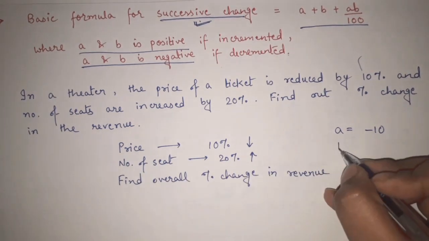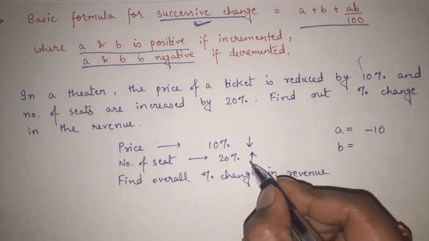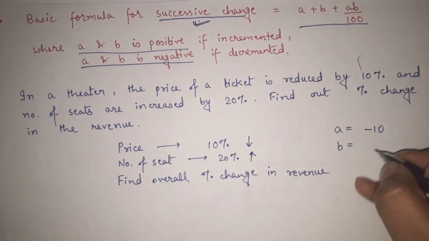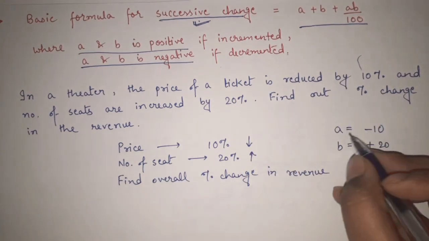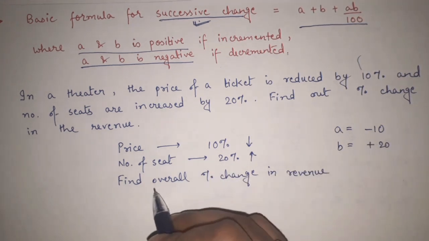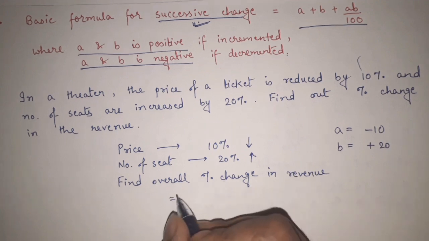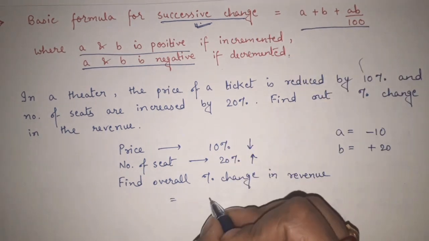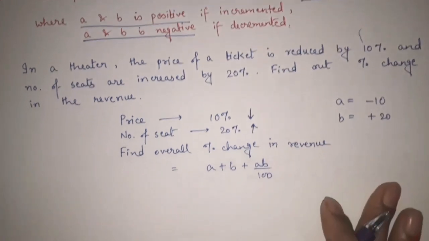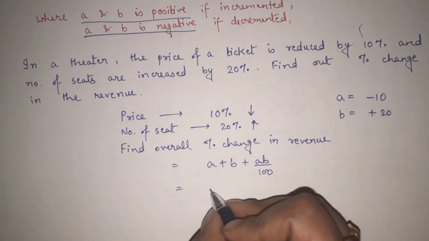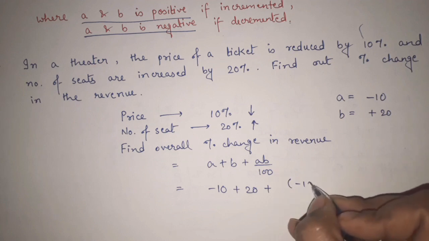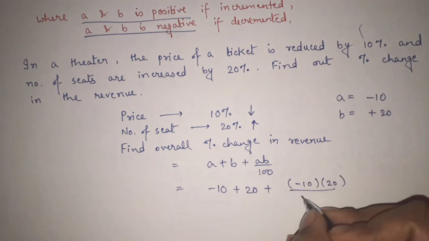Now number of seats, let's say number of seats is B, and it is a 20% increase. That means an increment, which is positive. So B will be plus 20. So here A is minus 10, B is plus 20, simple as that. Now I want to find the overall percentage change. We already know the formula: A plus B plus AB divided by 100. So it will be minus 10 plus 20 plus minus 10 into 20 divided by 100.